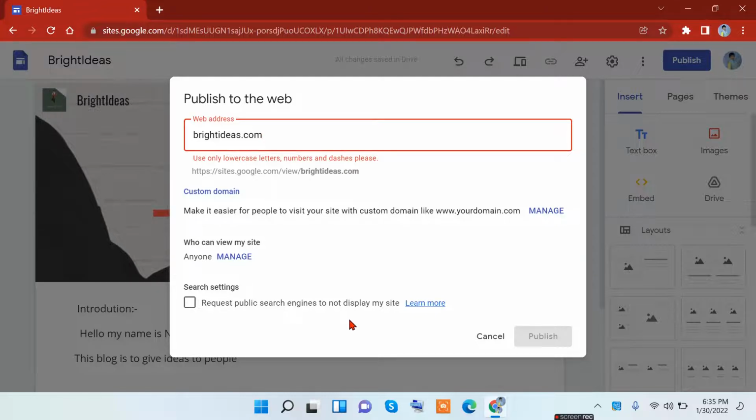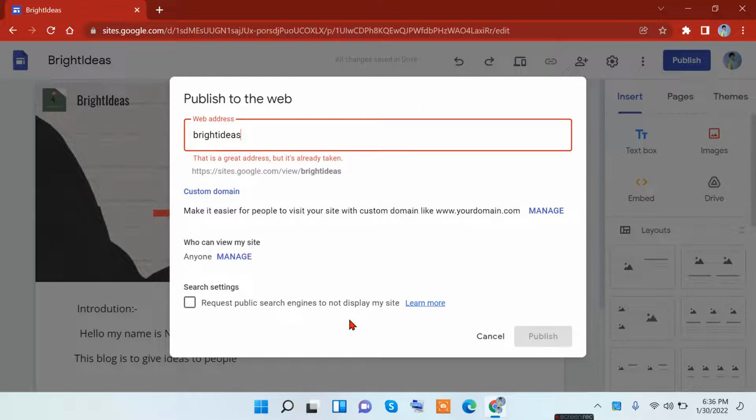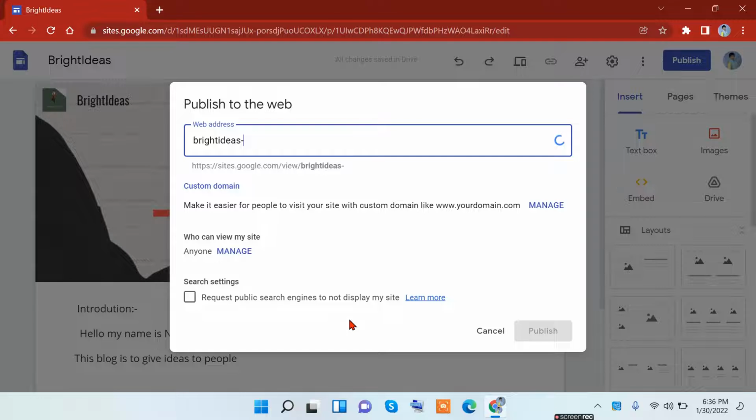But the thing is that you can't use .com at the end, because this is going to be a Google sponsored link, so you can't use .com since Google will already add it. Let's say bright-ideas-234, and Google says that it's available, or you can add anything you want. If you click on custom domain, you can get very short links like .com and all. I'll tell you about that in a minute.